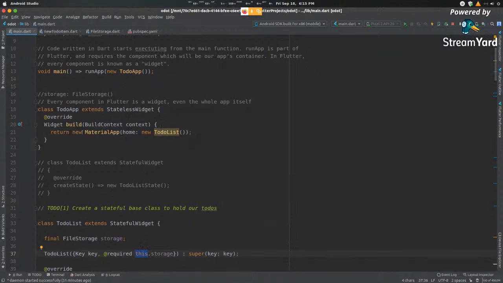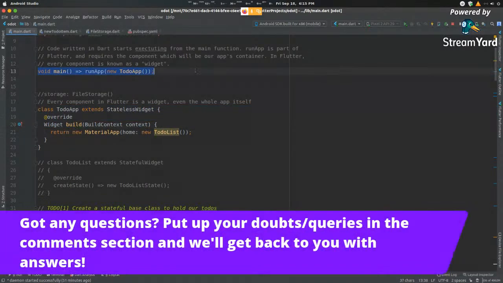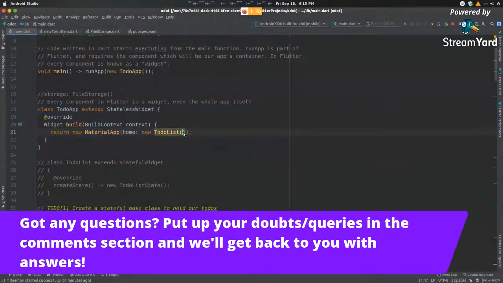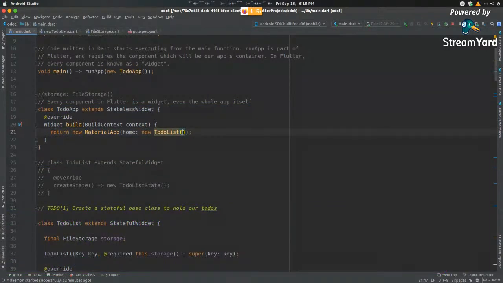Now, when I create this application, right, when I first create it, so I create it here, void main starts up my application. To-do app is the base stateless widget called. A stateless widget cannot change. That is the perfect place for us to store our storage, because the storage can't ever be recreated.